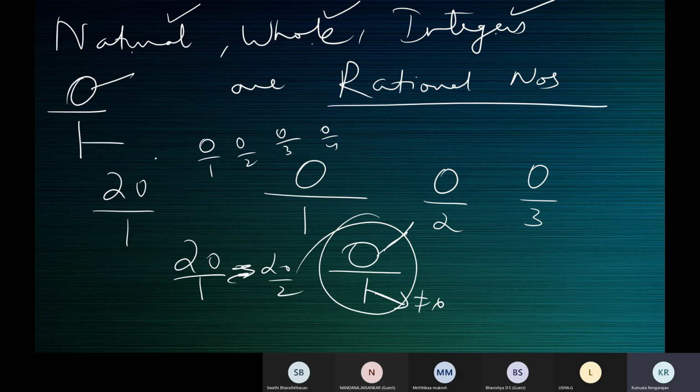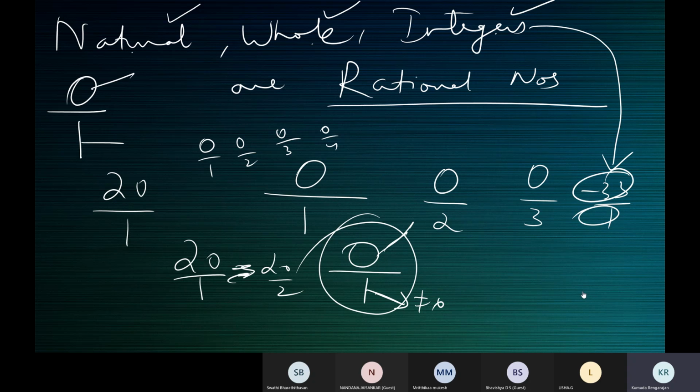Similarly, if you take any integer, for example minus 33, it is minus 33 by 1. Integer by integer, rational number. All natural numbers are rational numbers. All whole numbers are rational numbers. All integers are rational numbers. This is the order in which we learned. All these three are rational numbers. If they don't have a denominator, you can put denominator 1 and say it is in the form integer by integer, so rational number.